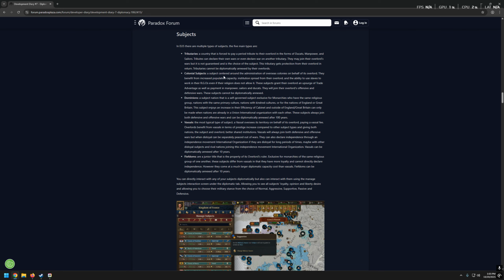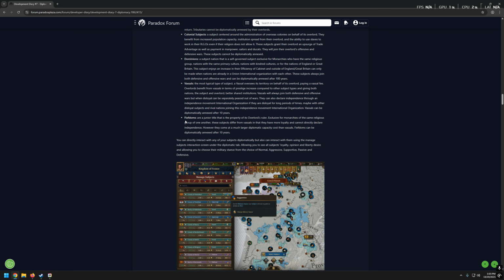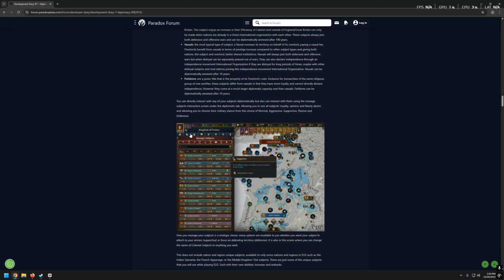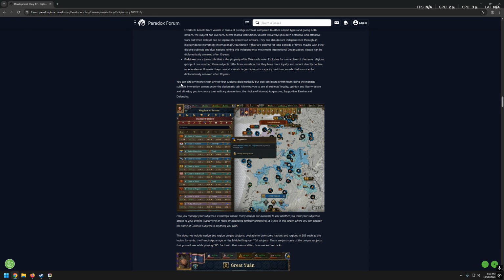Because I guess that at some point it's actually worth it to take fiefdoms just because they cannot declare independence. Who knows? You can directly interact with any of your subjects diplomatically, but also can interact with them using the Manage Subjects interaction screen under the Diplomatic tab, allowing you to see all subjects' loyalty, opinion, and liberty desire, and allowing you to choose their military stance from the choice of normal, aggressive, supportive, passive, and defensive.